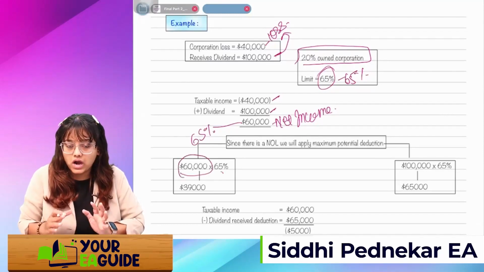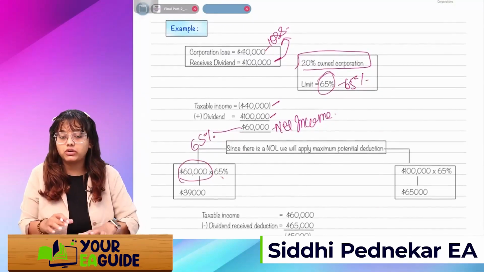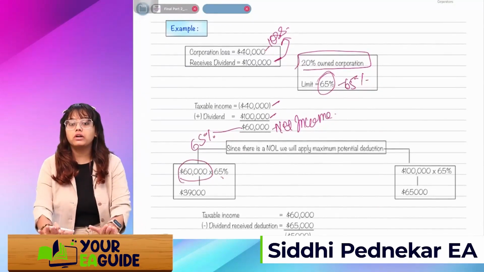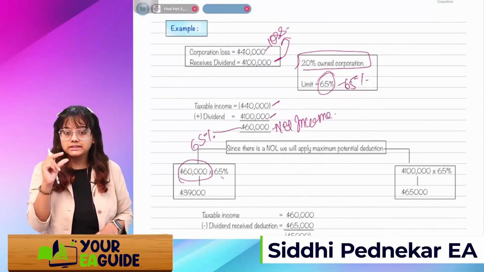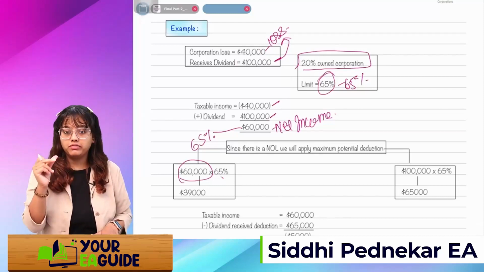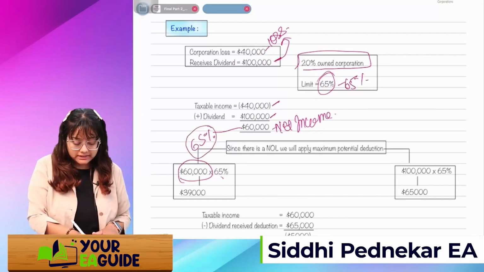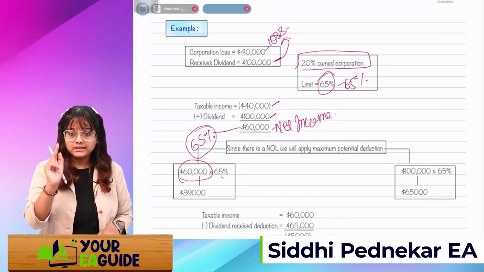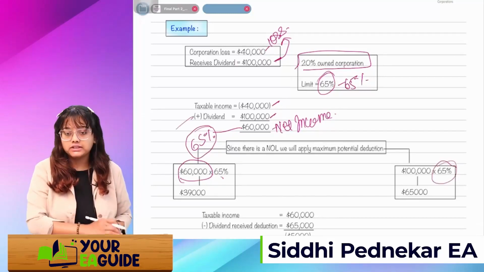You know now how the 60,000 came, right? Our loss was 40,000. We'll include our dividend income into it, and the net income is 60,000 after reducing the loss from the dividend. On that 60,000 we will apply 65%. Second, we'll apply 65% again on the dividend side.